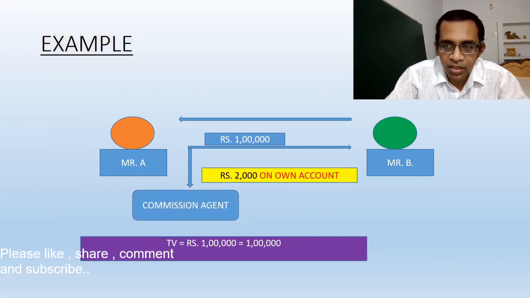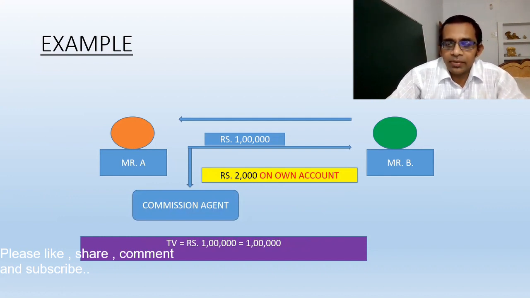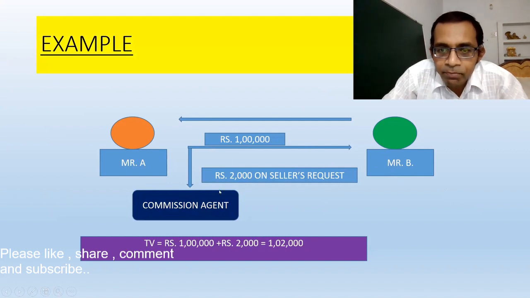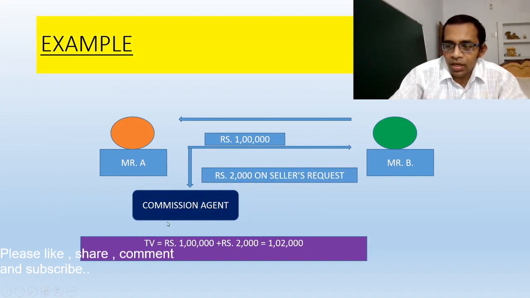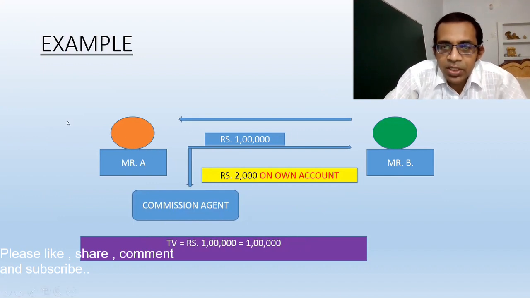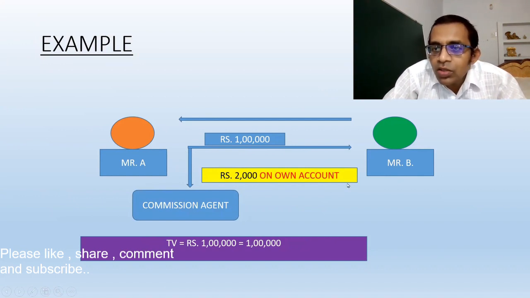Now the third example. Mr. A is a buyer, Mr. B is a seller. Mr. A paid rupees 1 lakh to Mr. B, and Mr. A also paid to a commission agent on his own account.